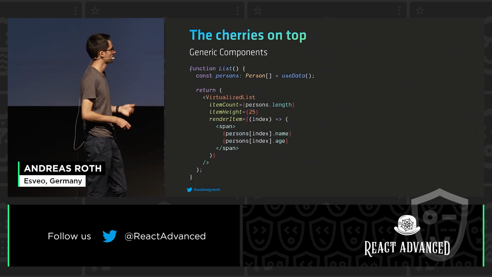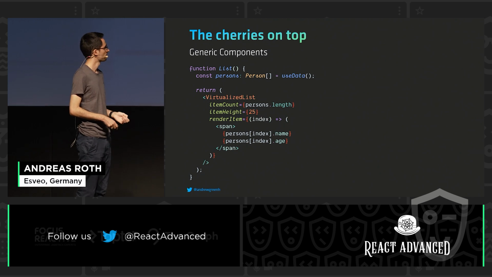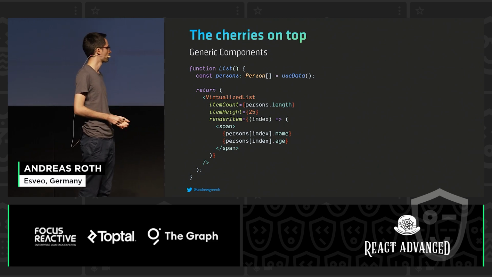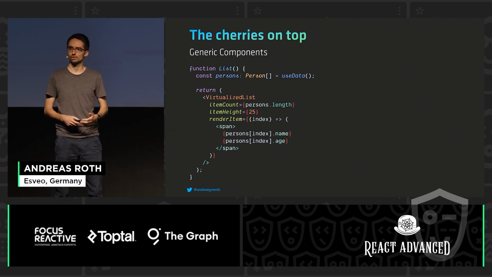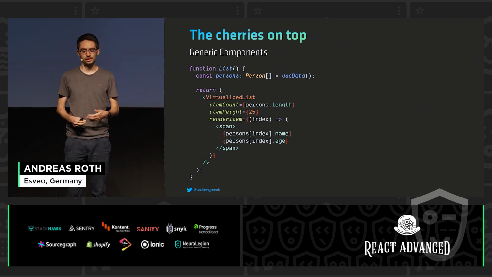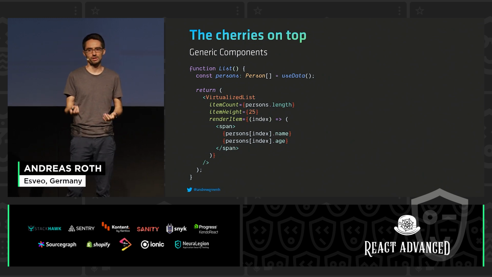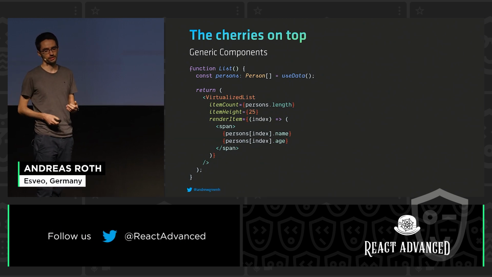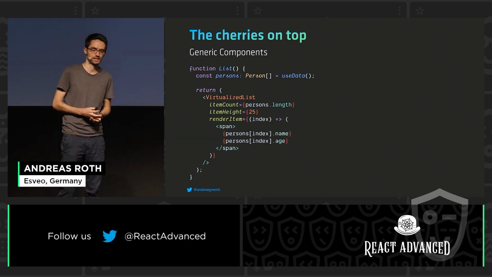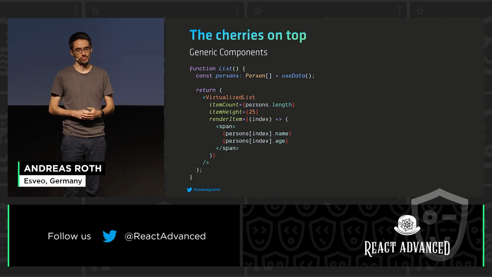When using this component, it looks currently something like that. So we fetch some data. It's a person array in our use case. And we want to use our virtualized list to render those persons to the UI. Here, because we defined that the index of render item will always pass out a number, we are working in a type-safe way. So we're accessing an index on the persons list and accessing the field name or age.